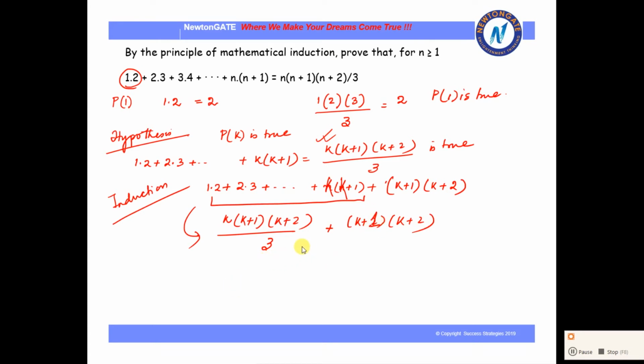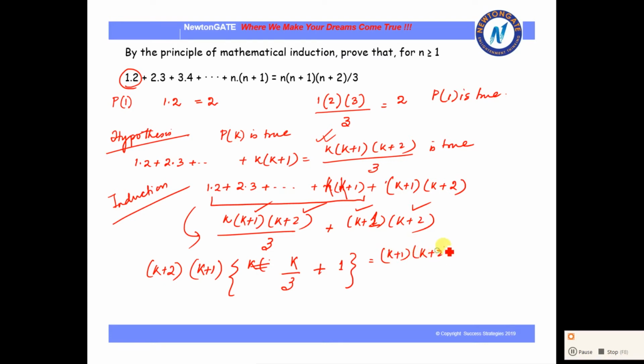So before calculating further, what we can do here is take k plus 1 common from both the terms. So let us do that. K plus 1 we took common from both sides. In fact we can also take k plus 2 as common. So k plus 2 also let us take common. Then all we are left with is k by 3 on this side, and from this term we are left with just 1. Now taking the LCM, k plus 1 into k plus 2 will remain, and this will change to k plus 3 divided by 3.